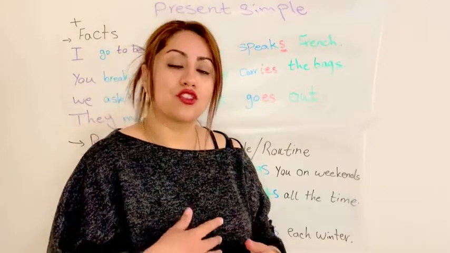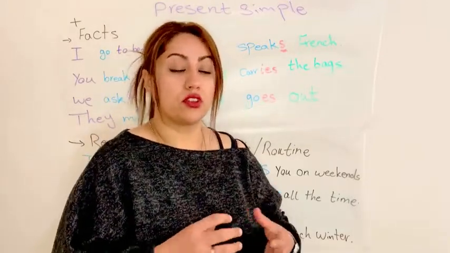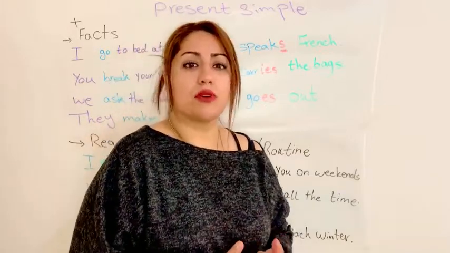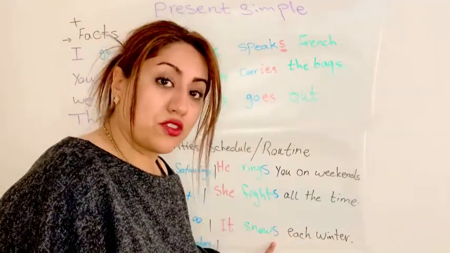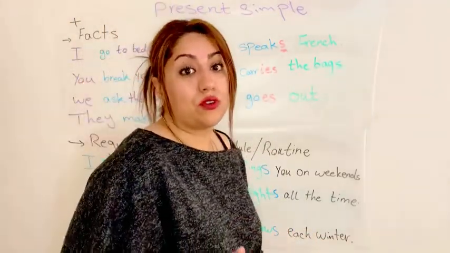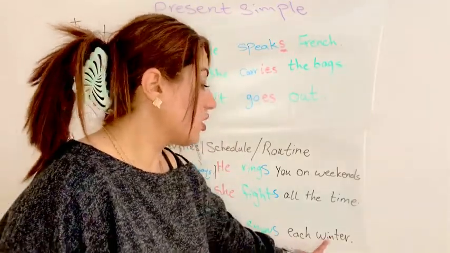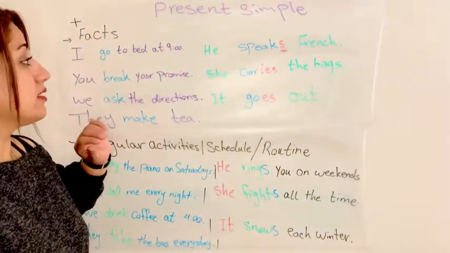It shows that for some activities it is usual for us to do, always we do, never, or something like that. It snows each winter.